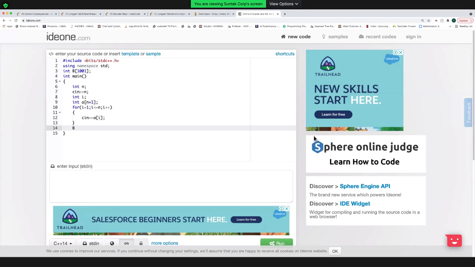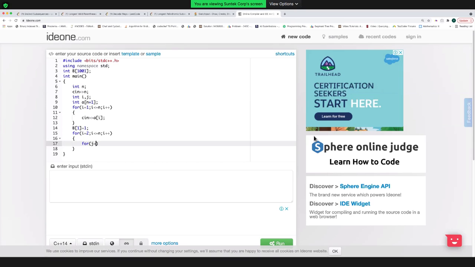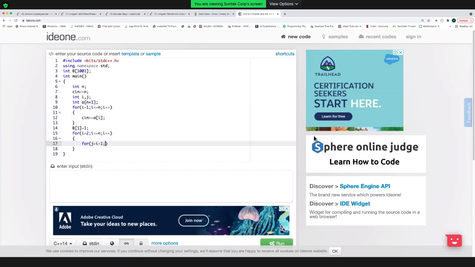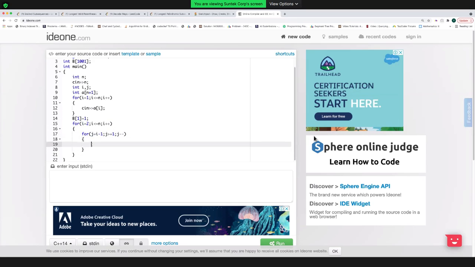What I'm saying is, the answer till the first element is 1. Then for all the elements from 2 to n, what you have to do is move from i minus 1 all the way up to 1, and check whether you can place this ith element in front of jth element or not. You can do that if the array of jth element is less than the array of ith element. Then you can place the ith element in front of j.